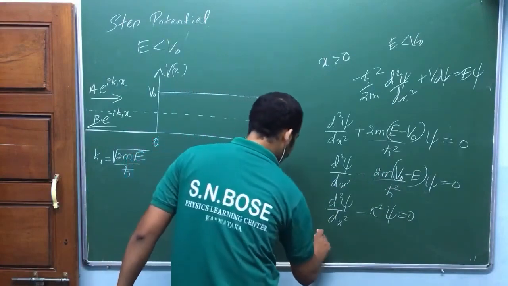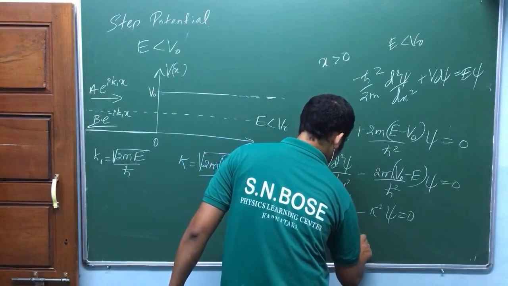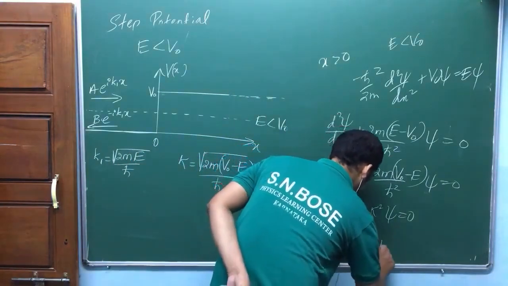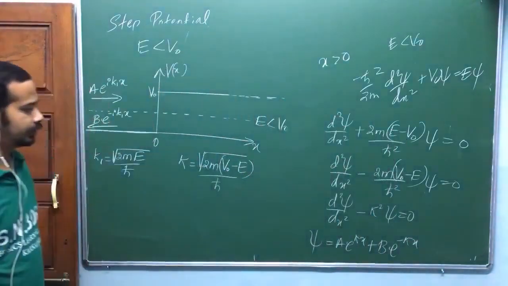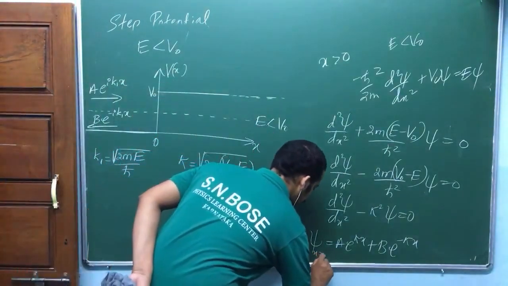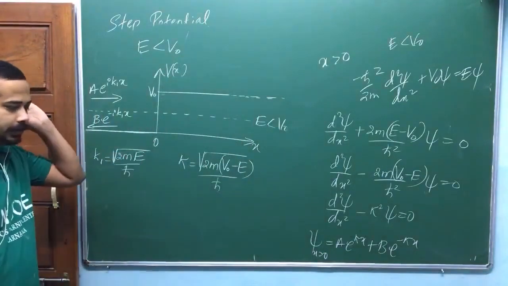So the solution is psi equal to A e power kappa x plus B e power minus kappa x. Carefully see this solution. This is for x greater than 0, kappa is real.